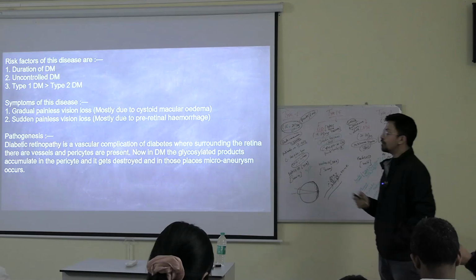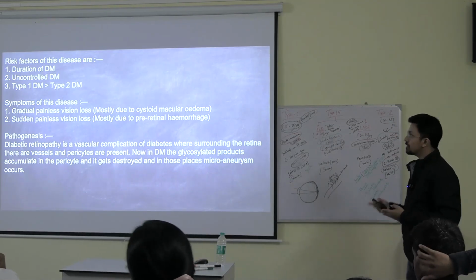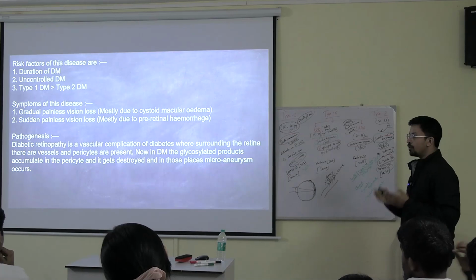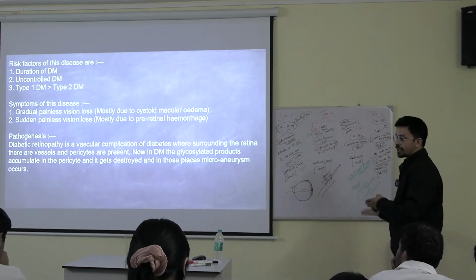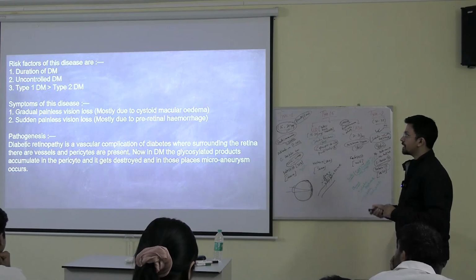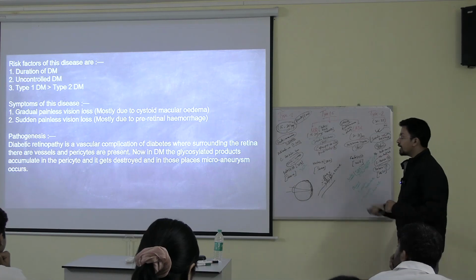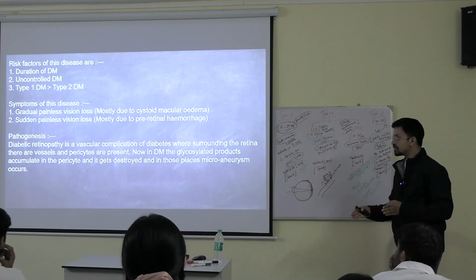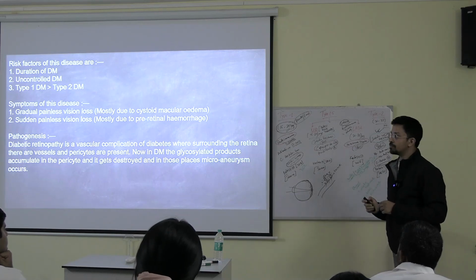Okay, but why is it happening? First of all, one is the duration of DM. The more the duration, the more will be the complication. Uncontrolled DM, somebody who is regularly taking medication, somebody who is not taking medication. If somebody is not taking medication, that is uncontrolled DM, more chances of developing retinopathy. And type 1 DM is more severe than type 2. Okay, in case of type 1, even though it's a rapid onset, but if they develop retinopathy, that will be much more severe as compared to the type 2.